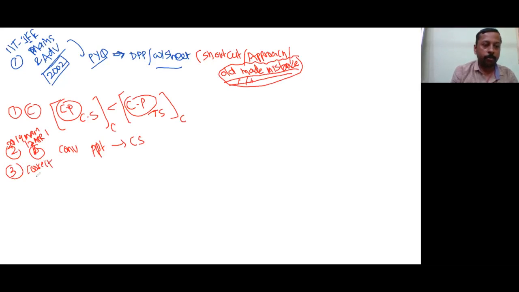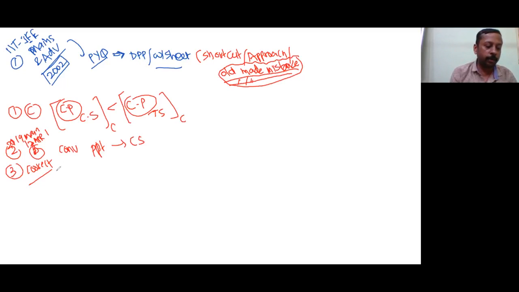This is also a 2019 mains question, but the 10th April one. Option A: colloidal medicines are more effective because they have small surface area. Colloidal medicines are more effective, that is correct, but small surface area is not correct. They have large surface area, that's why they are effective. Option B: Brownian movement in colloidal solution is faster if the viscosity is high. Viscosity means resistance to flow. If viscosity is high, then Brownian movement will be less, but it is given as faster.